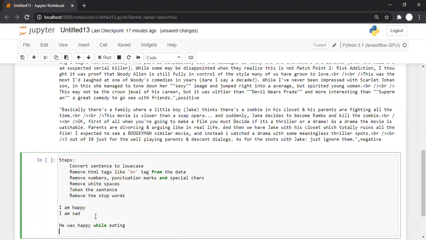And second is like, say, they were sad while study time or something like that. So what about this? Was, where, he, they, this, while. This does not represent any sentiment. So what represents sentiments? Happy words, sad words, eating words, study time words. So it's like sad, study time, happy, eating. So these are the words which actually represent some emotions.